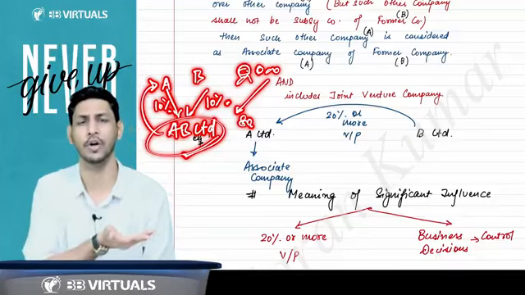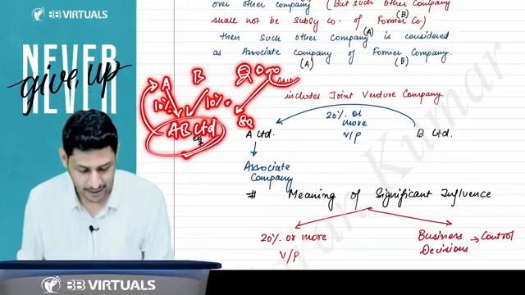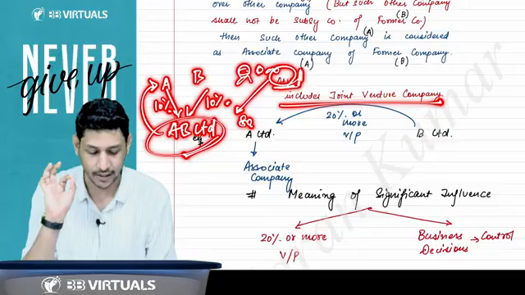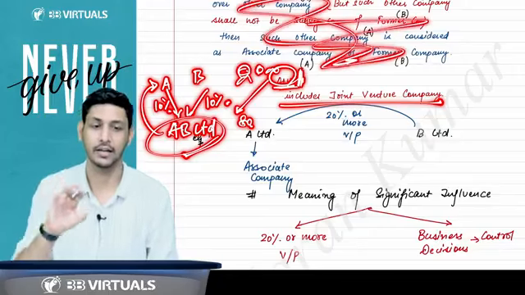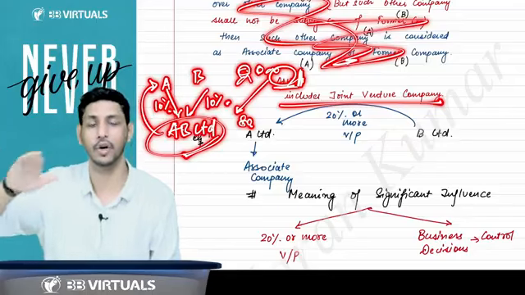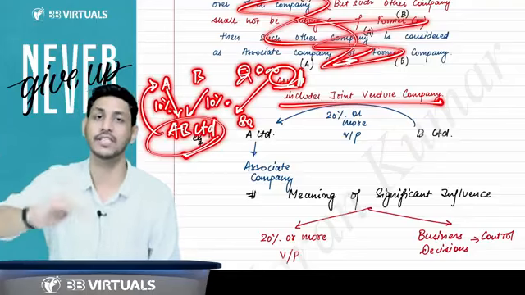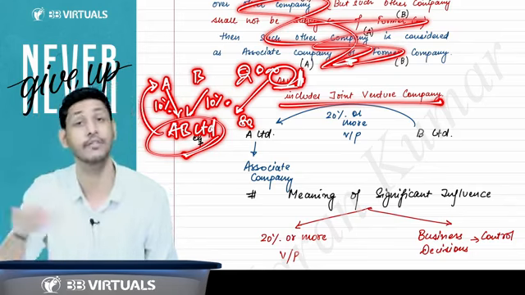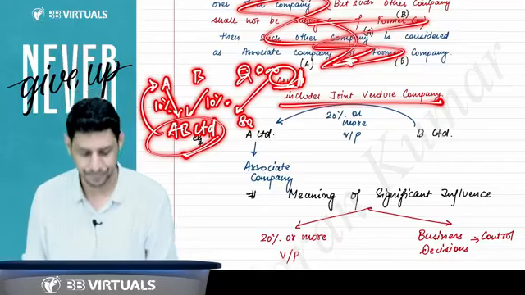Where it is 20% or more voting power. Baba, it is written "and include joint venture company". So this "and" is breaking the definition here. The definition given earlier you need not consider. They are saying a joint venture company will always be considered as your associate company. It will always be considered your associate company.